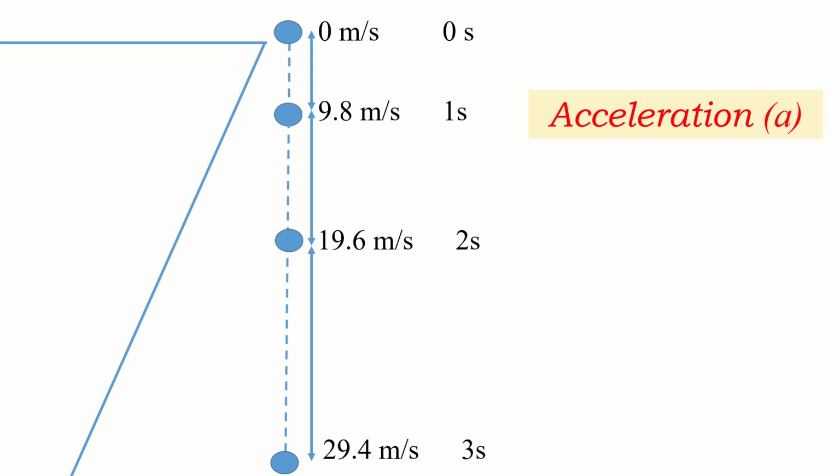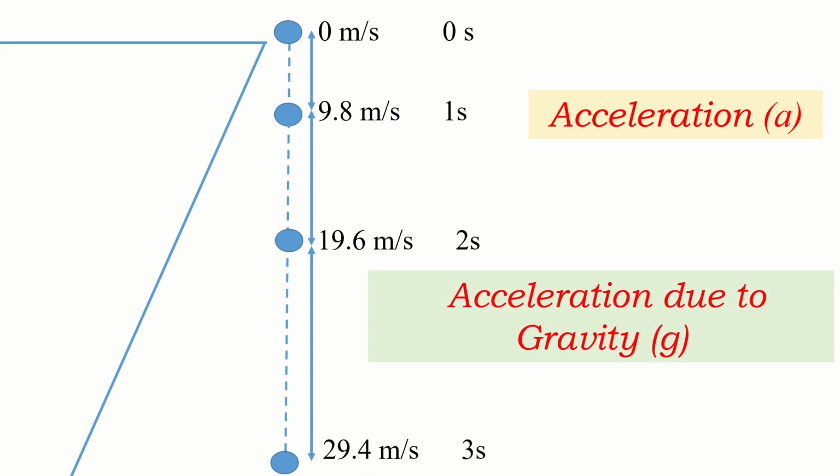Actually, acceleration is denoted by a, but this acceleration is produced due to the force of attraction of the earth, that is gravity of the earth. Since this acceleration is due to the gravity of the earth, it is named as acceleration due to gravity, and it is denoted by small g. You have to remember that a represents acceleration produced on a body due to the applied force, or force applied by engine or force applied by a man or something. But the acceleration produced on the body due to the pulling force of the earth is named as acceleration due to gravity, and it is denoted by small g.